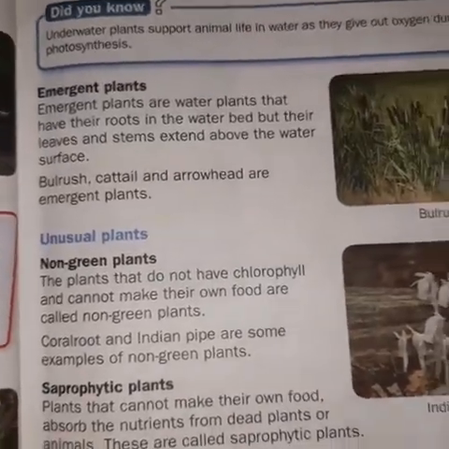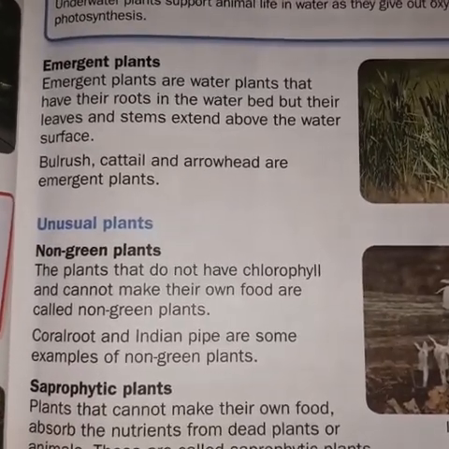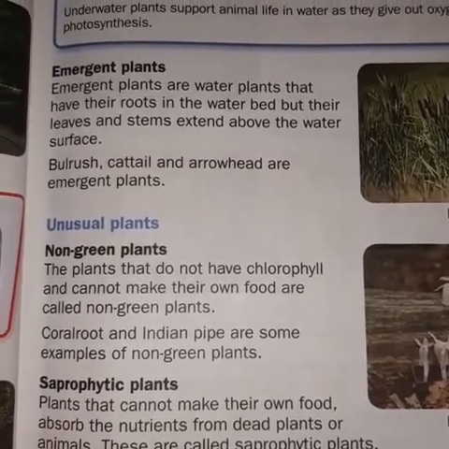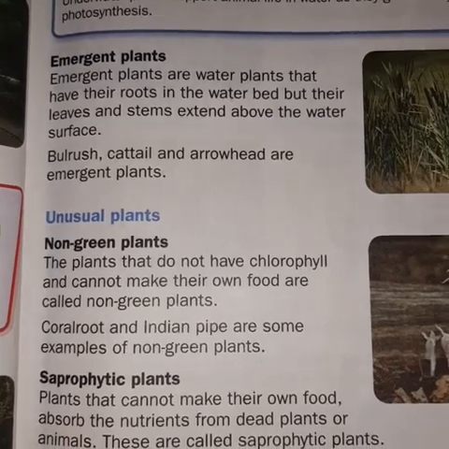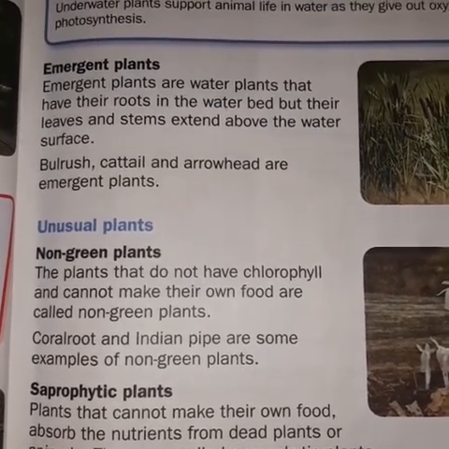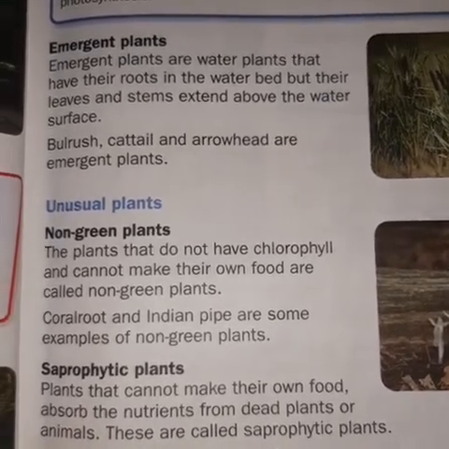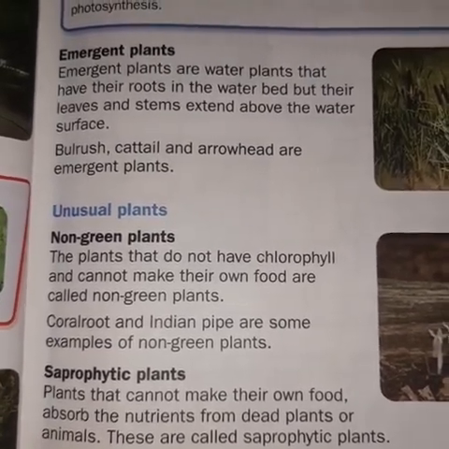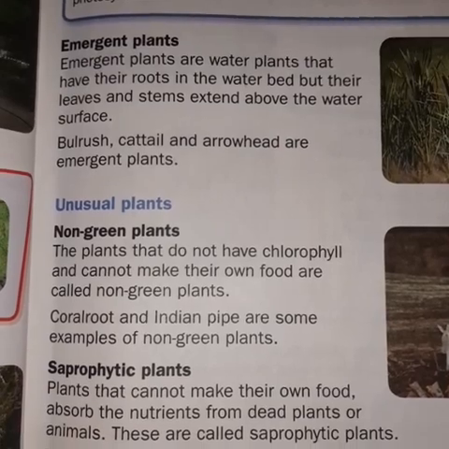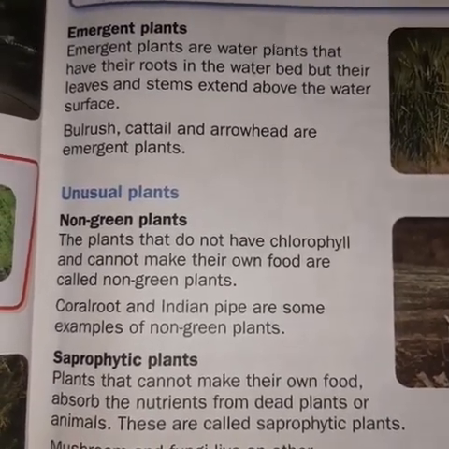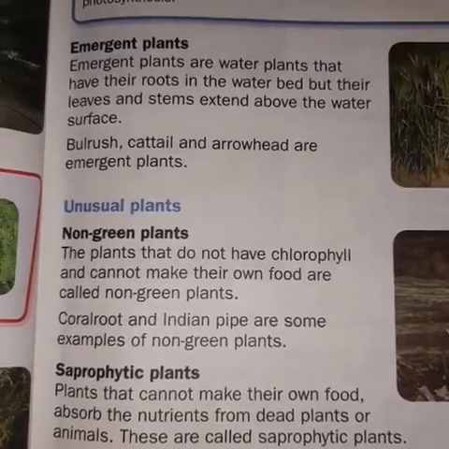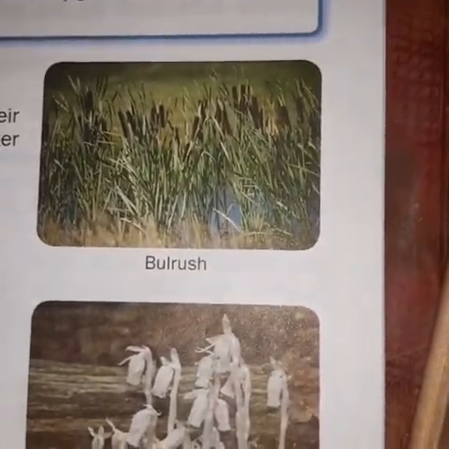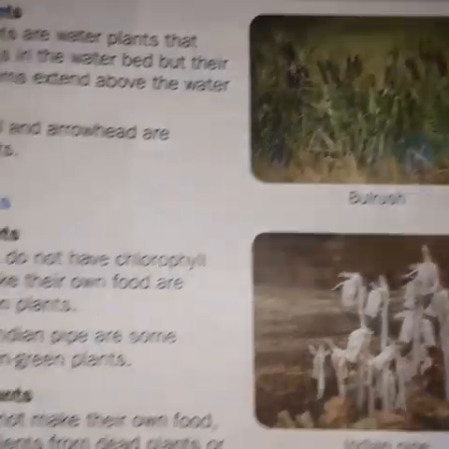Now the emergent plants. What are the emergent plants? Emergent plants are water plants that have their roots in the water bed but their leaves and stems extend above the water surface. These are a mixed variety of the floating plants and the fixed plants. Examples are bulrush, cattail and arrowhead. This is your figure of the bulrush, an example of an emergent plant.